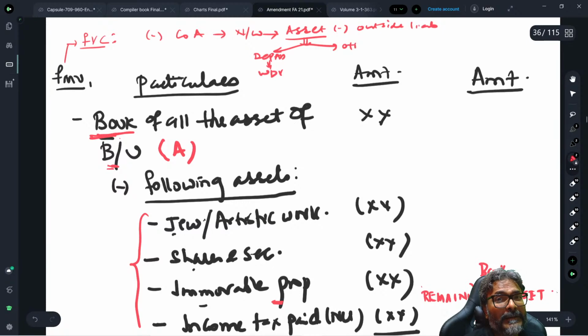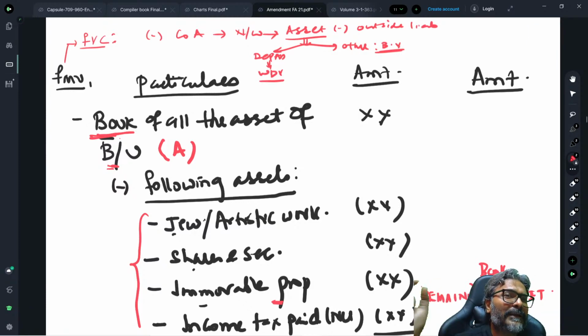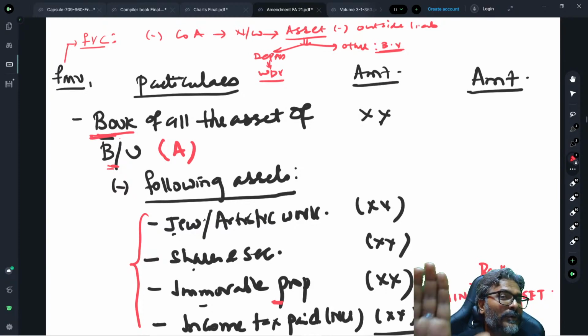And the other asset is at the book value. So in this case, while you calculate the net worth, which is your cost of acquisition, will you be taking the patent at the book value, or at the WDV? It has to be at the WDV. And that is the difference which I just wanted to tell you.